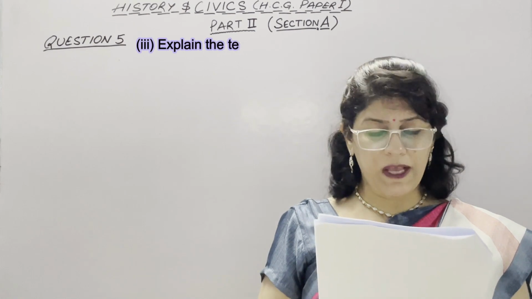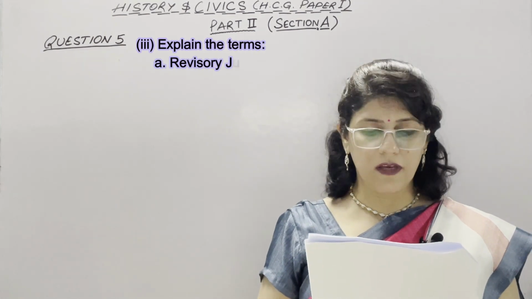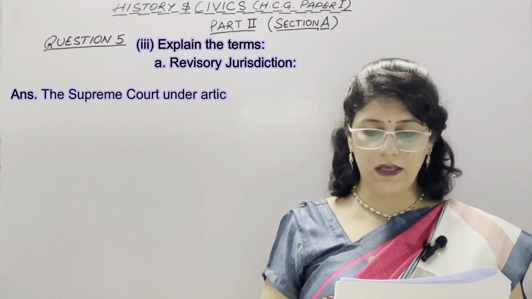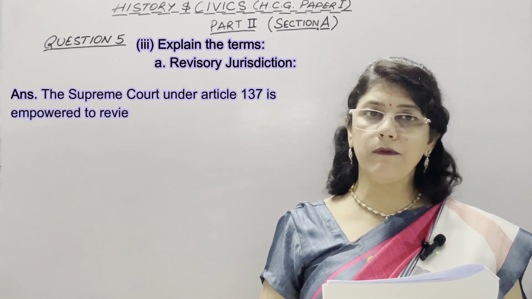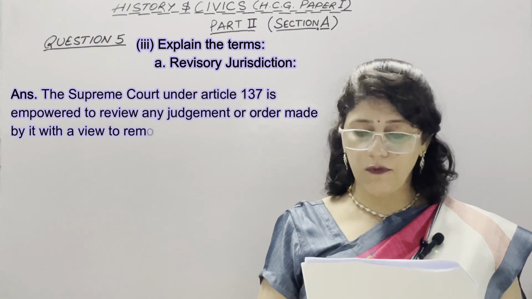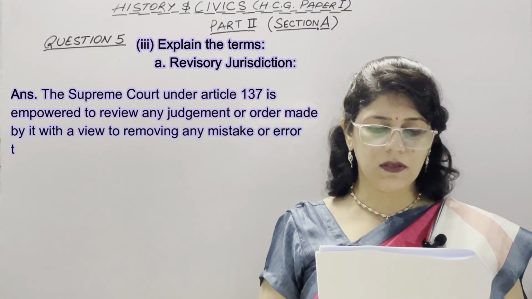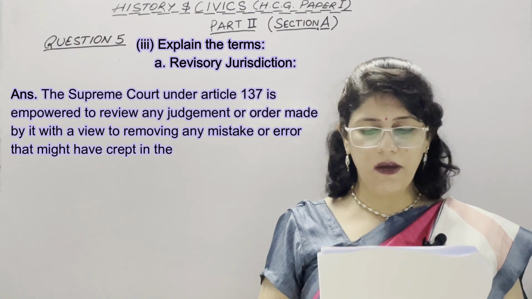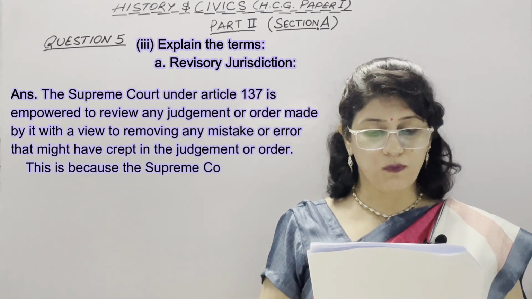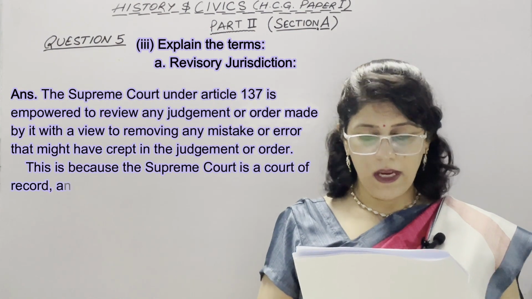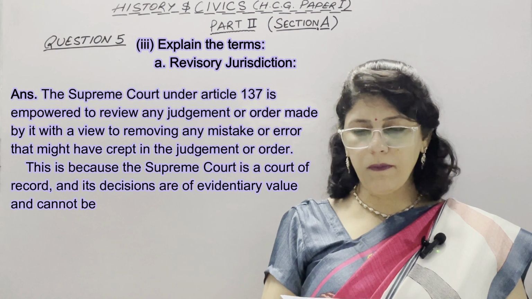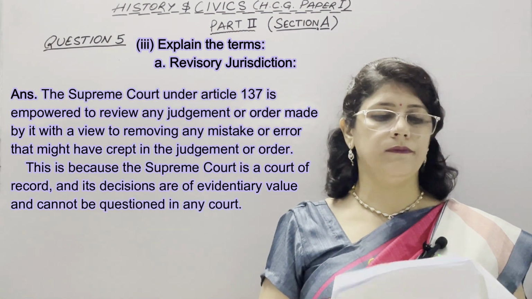Third part is explain the terms revisory jurisdiction. The Supreme Court under Article 137 is empowered to review any judgment or order made by it with a view to remove any mistake or error that might have crept in the judgment or order. This is because the Supreme Court is a court of record and its decisions are of evidentiary value and cannot be questioned in any court.